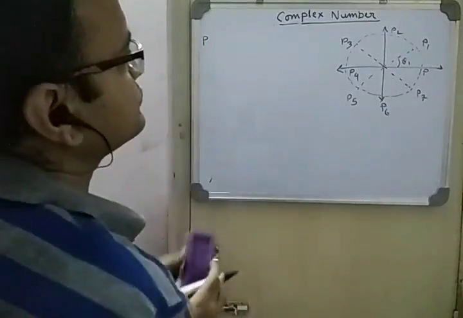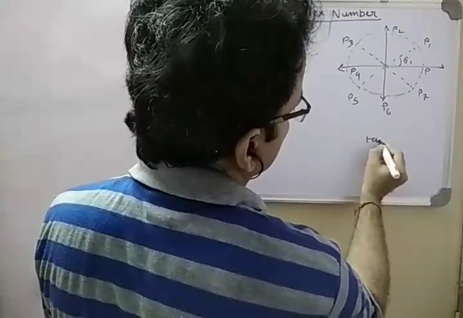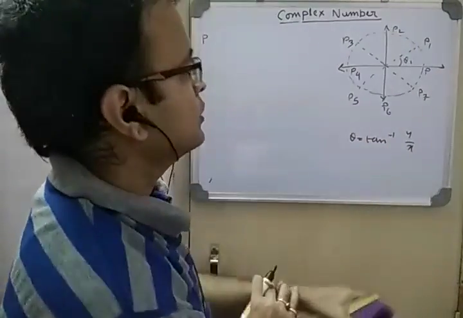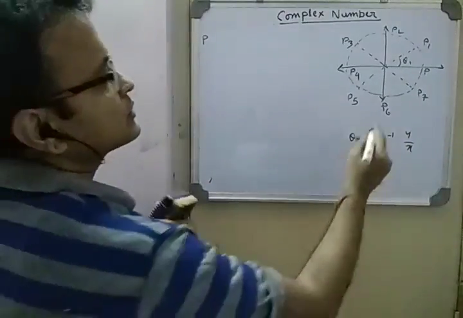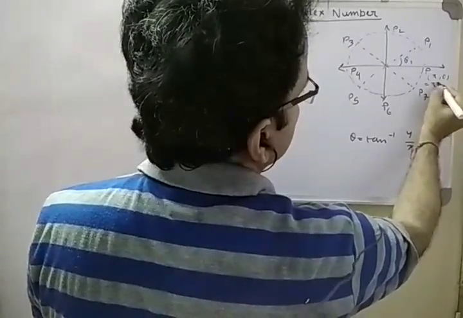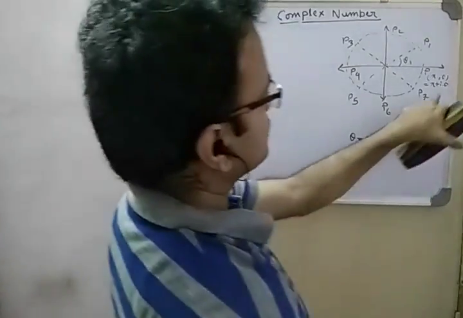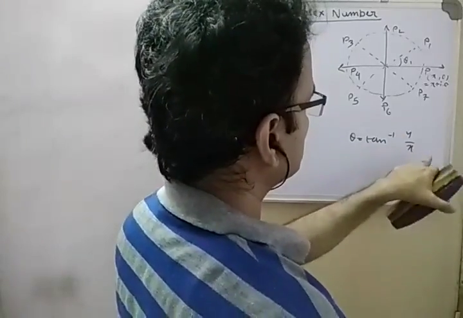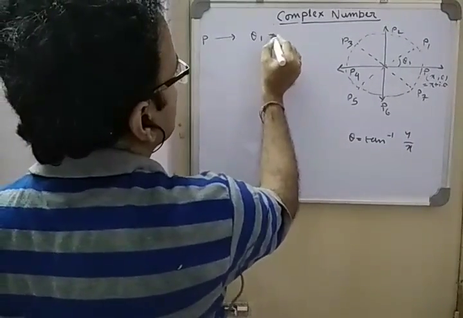So for P, first, theta 1 is tan inverse y by x, theta is always tan inverse y by x. It has only an x component, x plus i into 0, actually it is x comma 0, so in complex form we can write it like this. So y is 0, x as it is, so 0 by x, tan inverse 0 equal to 0. So for P, theta 1 equal to 0.